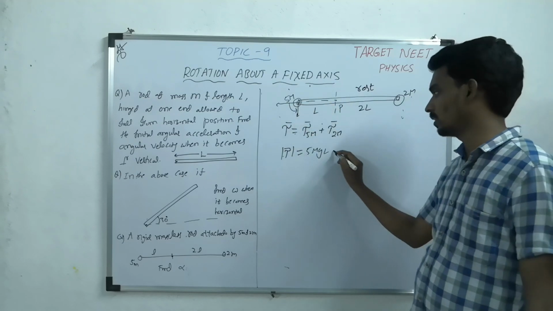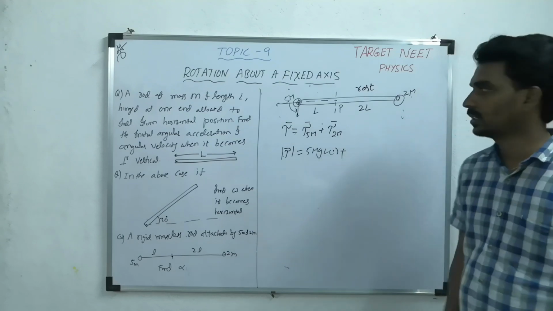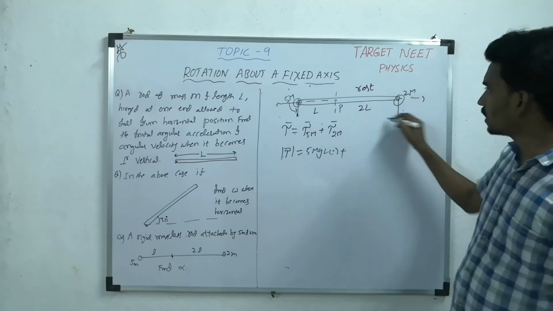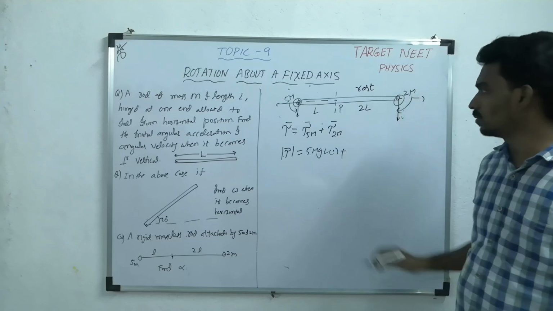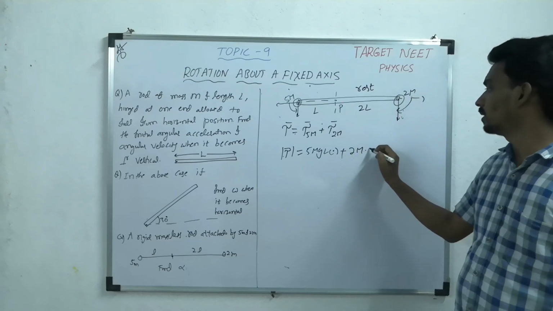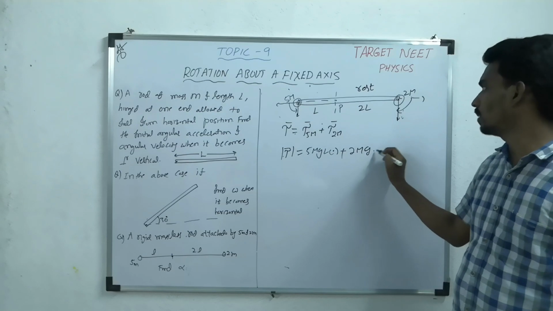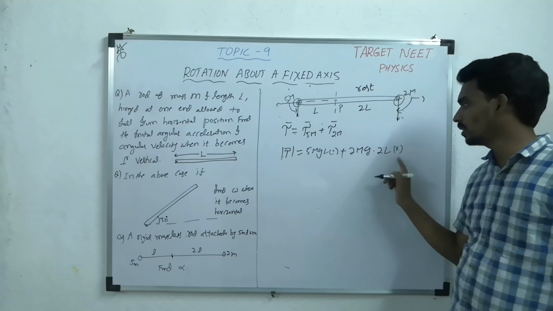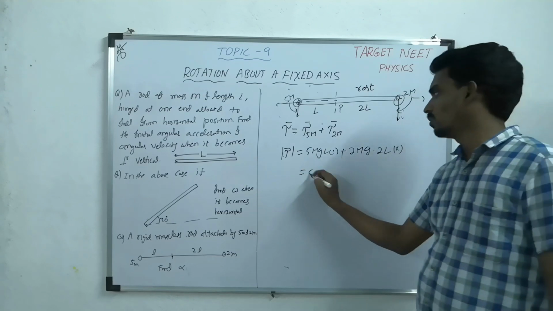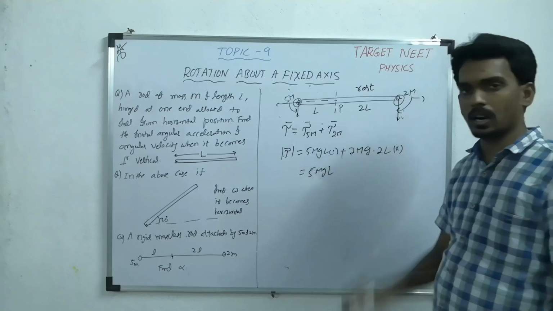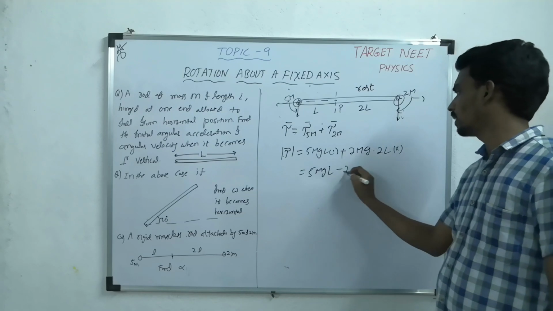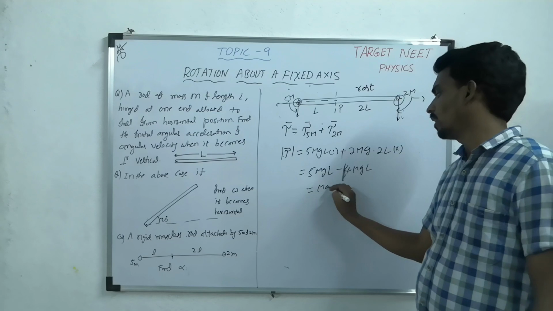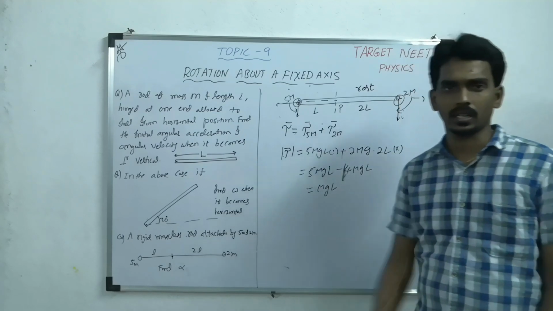Anti-clockwise means outward, plus. This is mg, this is r bar. Now it is clockwise, so inward. So 2mg times 2L. This is inward. One is outward, one is inward. Now this is 5mgL. Let's take outward positive. Then inward will become negative 4mgL. So mgL is the resultant torque.